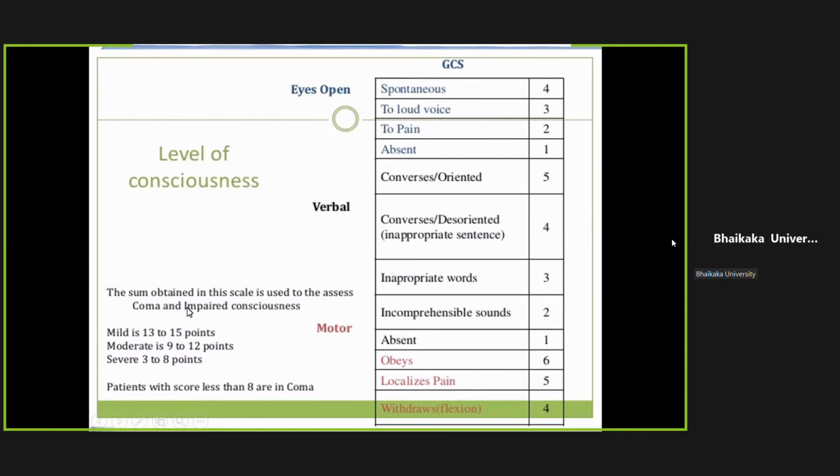The Glasgow Coma Scale will help us with prognosis. If GCS is between 13 and 15 out of 15, then it is mild, so good prognosis. Around 90% chance that the patient will recover fully. 9 to 12 is moderate. And if the GCS is less than 8, then they are in coma and the prognosis is bad. Around 80% of people will not improve fully.